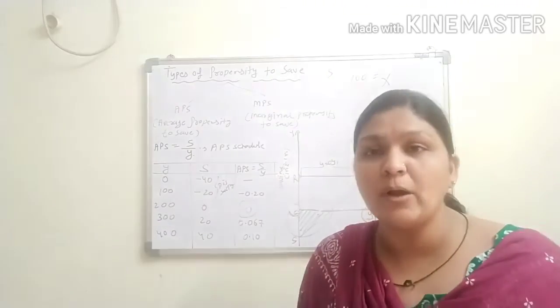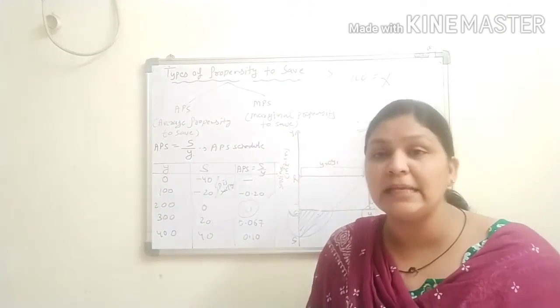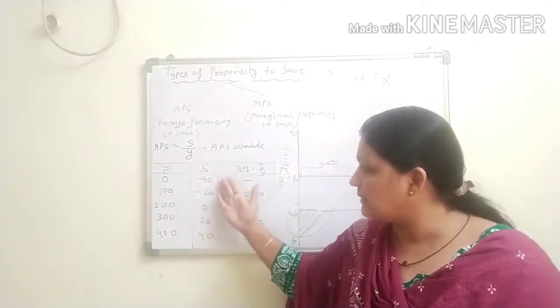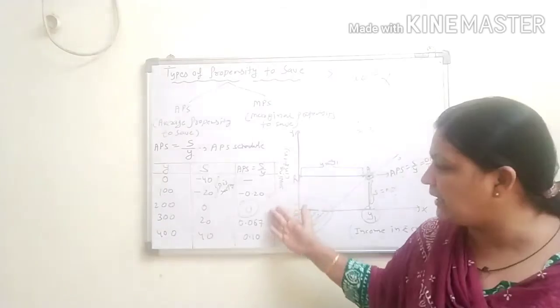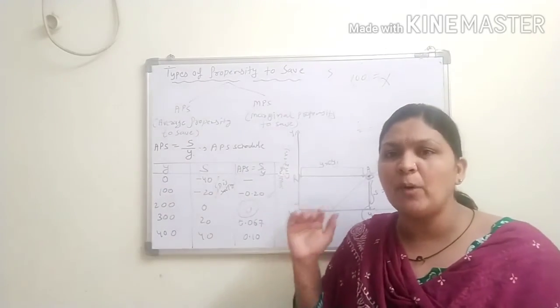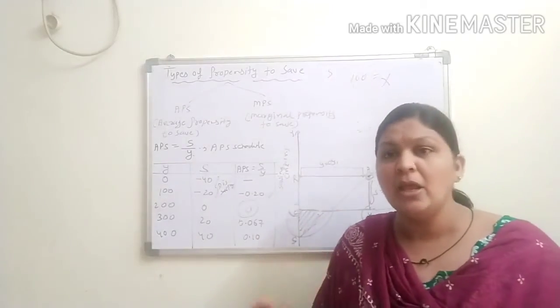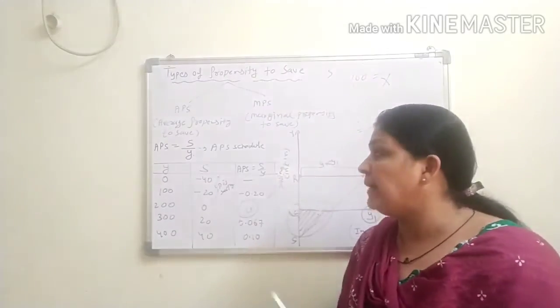Next and last point about the APS is, APS rises with the increase in income. That's it. Income level is increased, simultaneously saving function is also increased. At that point you can see your APS will also be increased. It means the positive relationship between the income and APS. Clear? So these are the 4 important points regarding the APS.